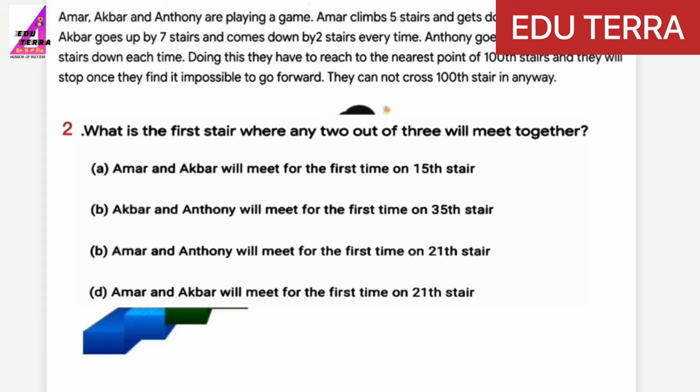Now you got the clue. How can you find the answer? Just simply write down the multiples and find the common between any two. So see, the smallest, otherwise the lowest is 15th. It means Amar and Akbar, because common is 15, that is 3 and 5. 3 5s are 15, 5 3s are 15. So option number A is correct.